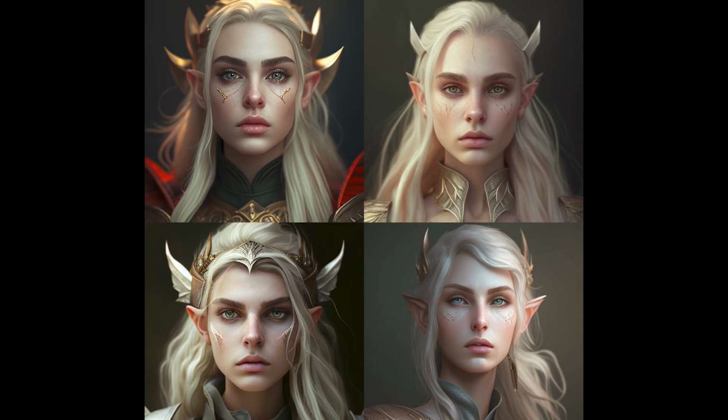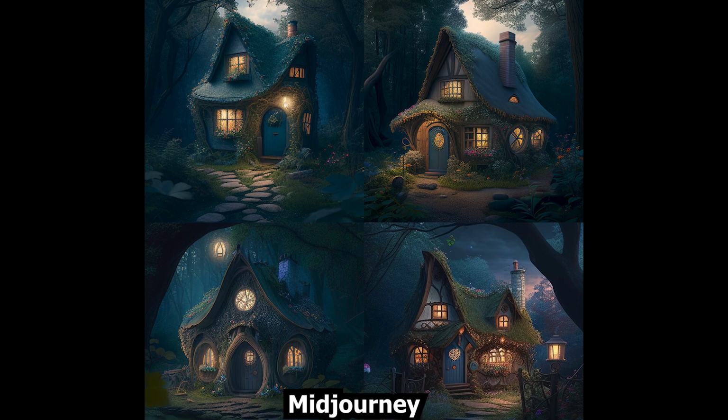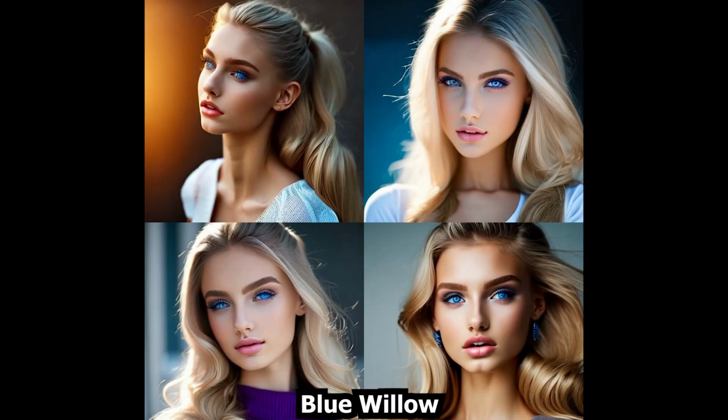In my opinion, Midjourney is still a winner. Images are more artistic and have a better feel to them. However, BlueWillow is still capable of doing a great job. And let's not forget, it's completely free.